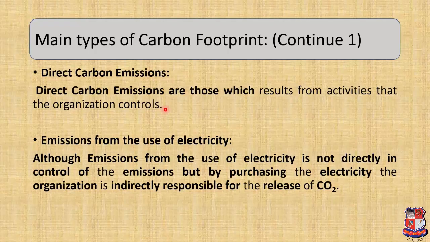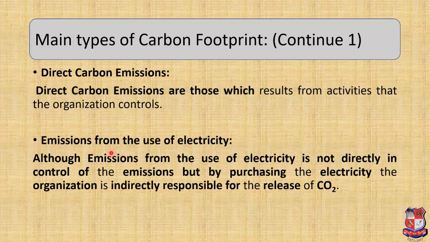For example, the gas used to provide heating for a building. Some organizations will also directly emit other greenhouse gases. For example, the burning and production of cement. That is all about the direct carbon emissions part.